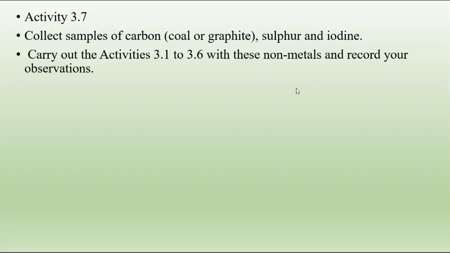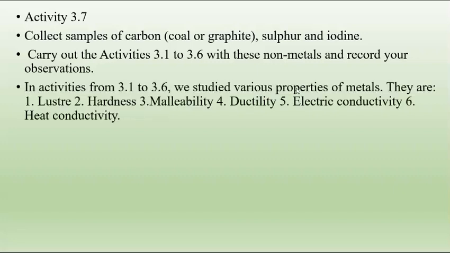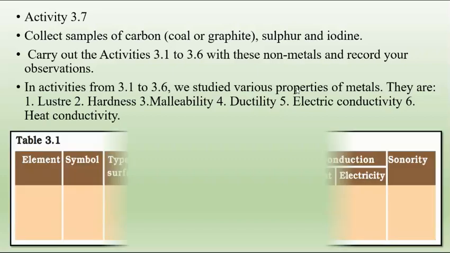So when we carry out activity 3.1 to activity 3.6, most of the observations we are getting are opposite to metals. In activities 3.1 to 3.6, we studied various properties of metals, that is luster, hardness, malleability, ductility, electric conductivity, and heat conductivity. These are all properties of metals. So these properties are absent in the case of non-metals.